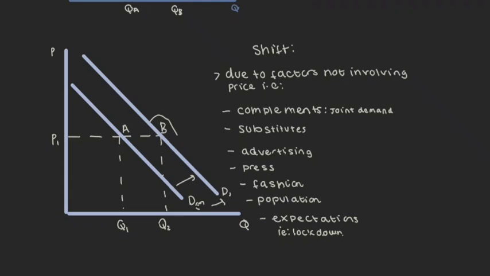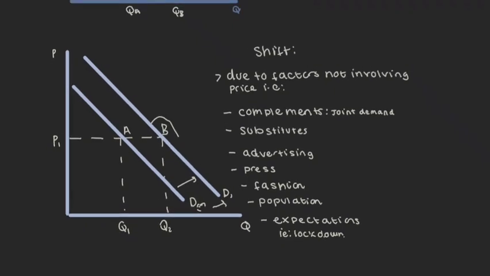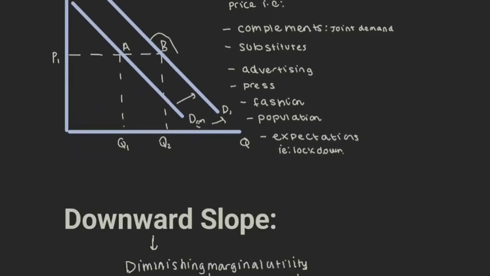Additionally, advertising. If you've got good advertising for a specific product, more people are going to know about it, so they're going to demand more, a factor not related to price. There's also press, similar to advertising. If you've got good press, it brings more attention to the product. Fashion: you remember fidget spinners back in the day, that was kind of a trend, and so demand shifted outwards. Additionally, an increase in the population, so you've got a spike in inwards immigration. We've got more people in a specific place, more people demanding a certain good.